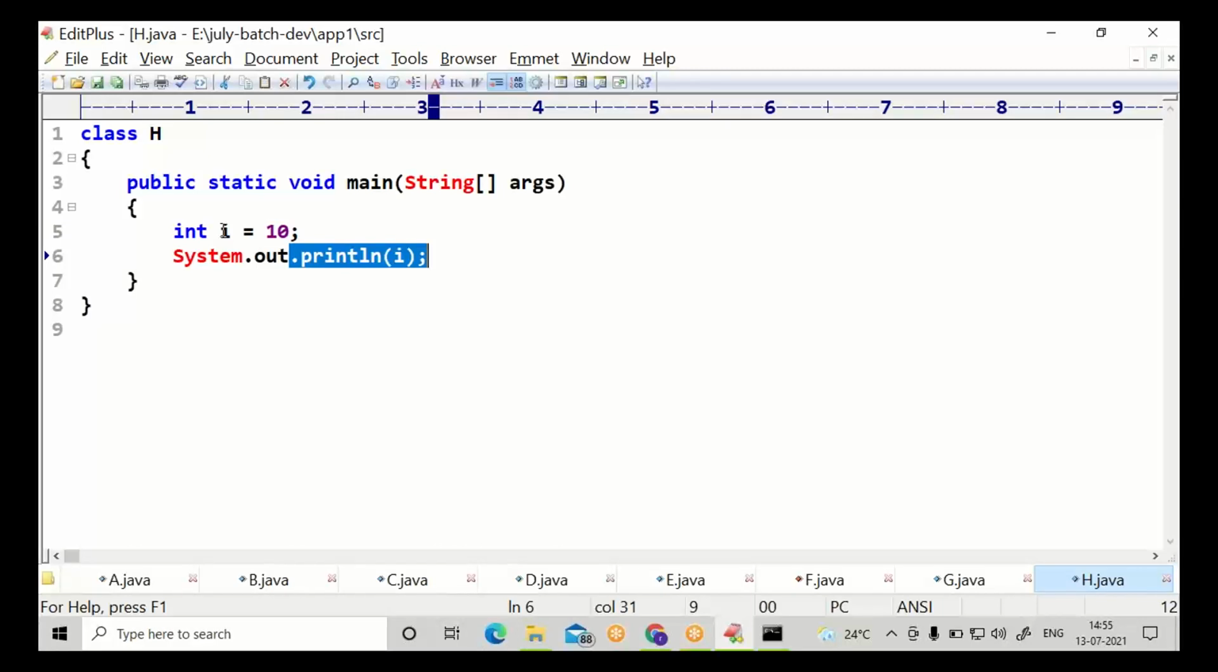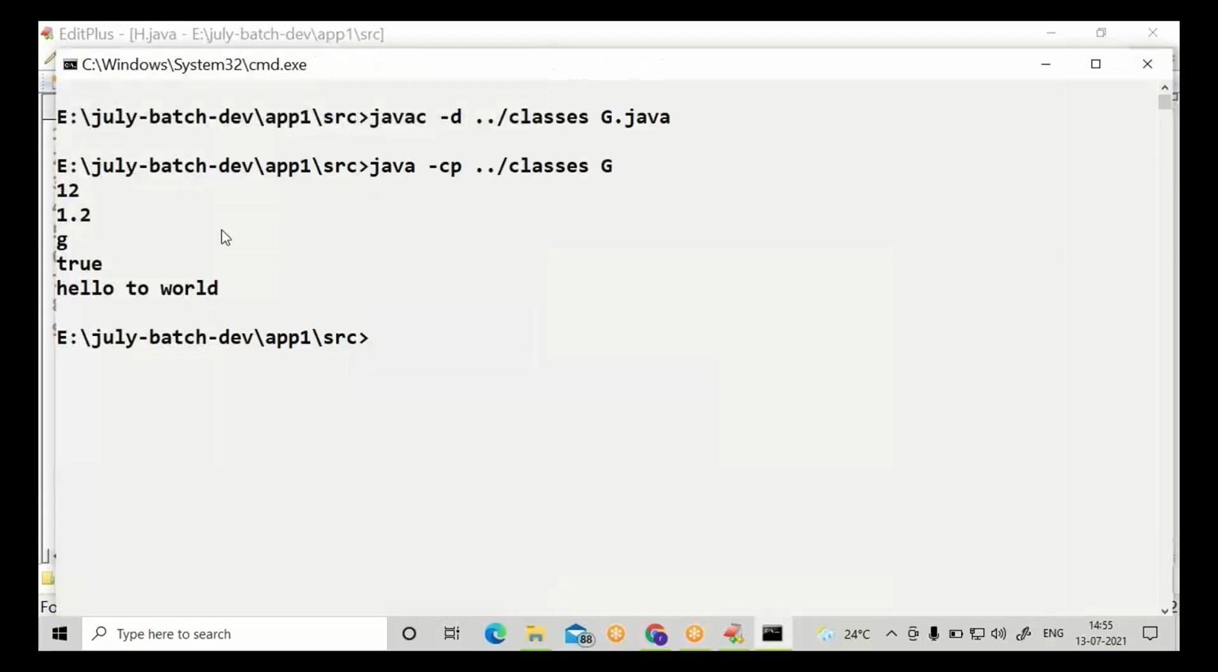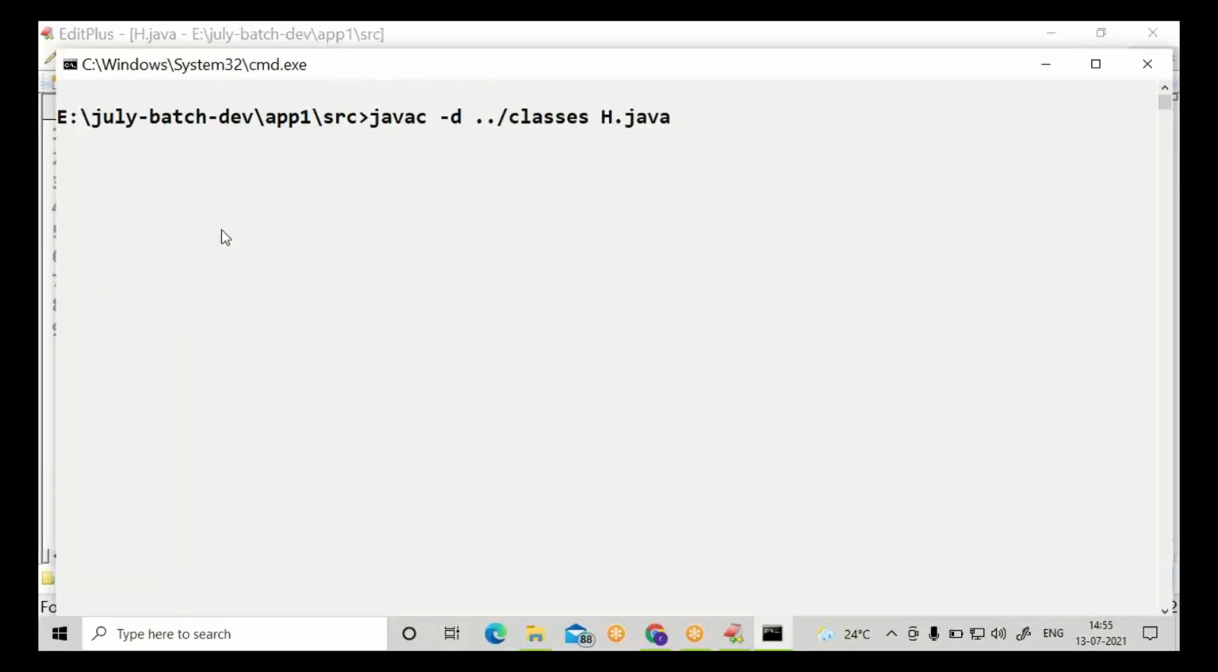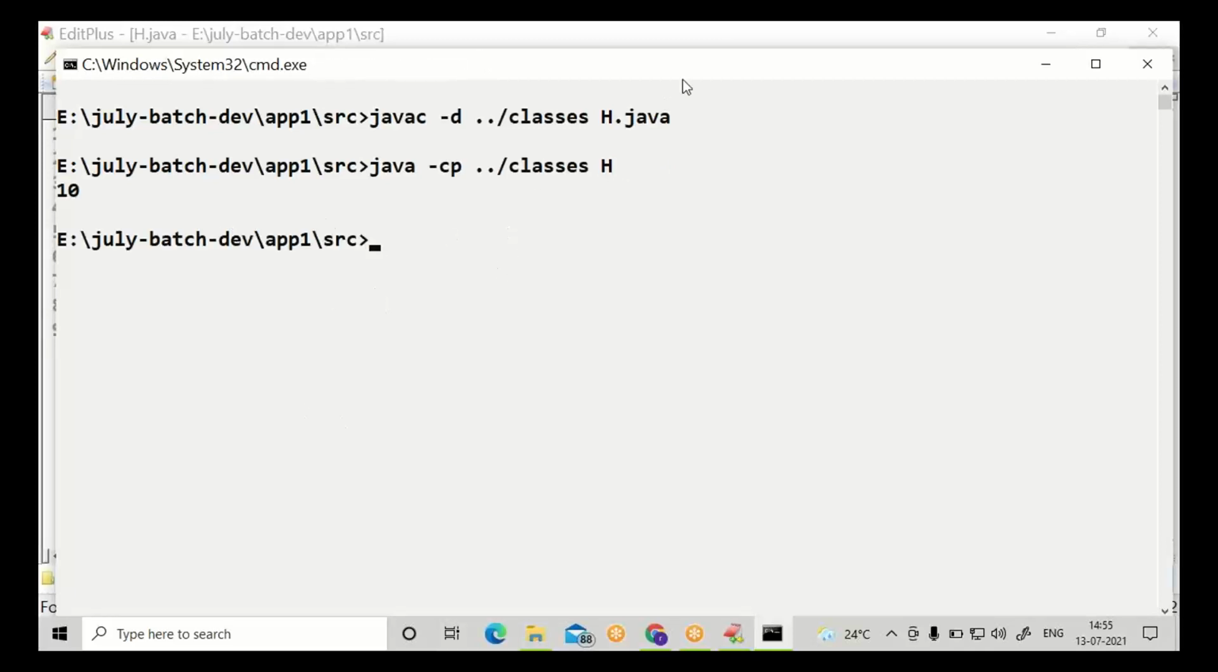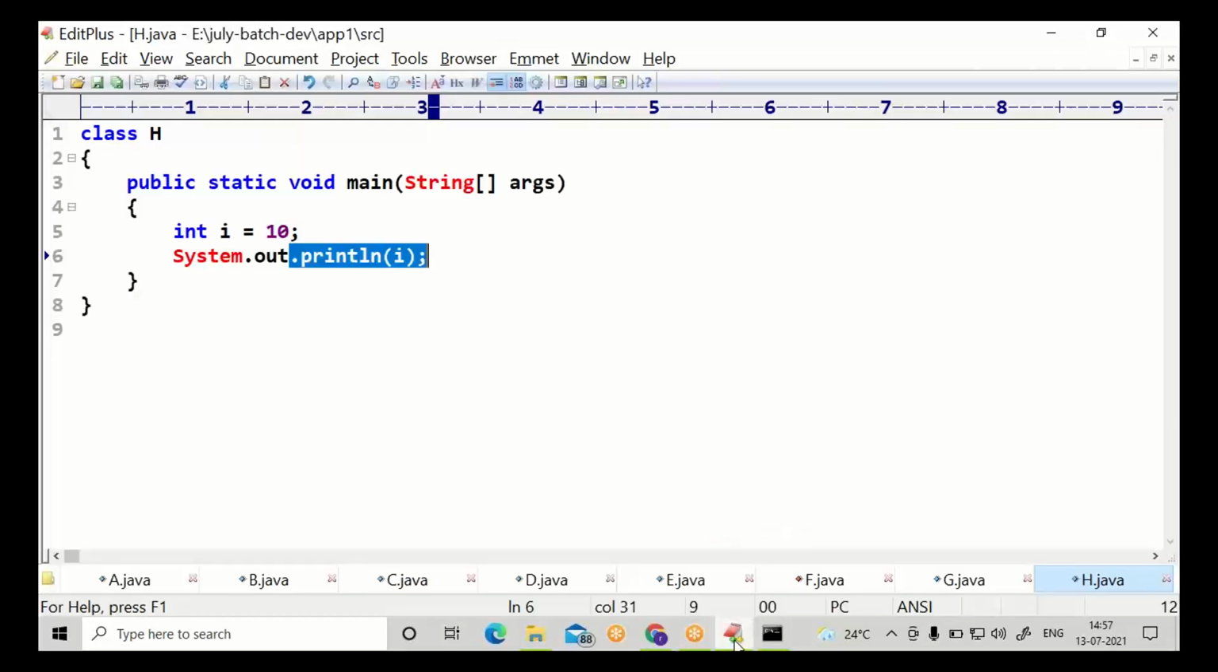Then printing i is not printing i itself, the value of i is printing. You will get output as 10. First compile and run, then we can discuss more on this. Come back to the H class, everybody.